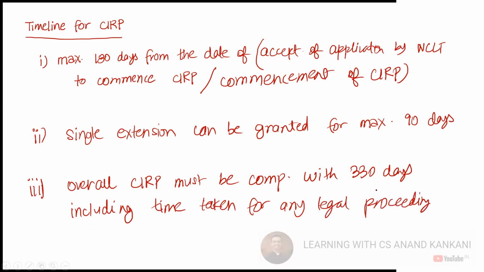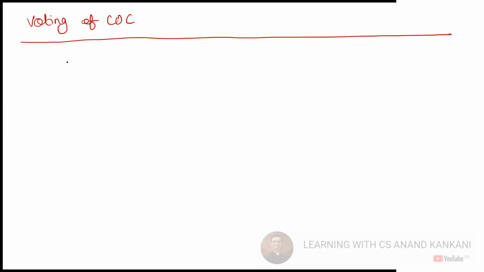Then the approval of the COC, so the voting of the COC. Where nothing is mentioned, 51%. But otherwise, you need 90% for withdrawal of the application.